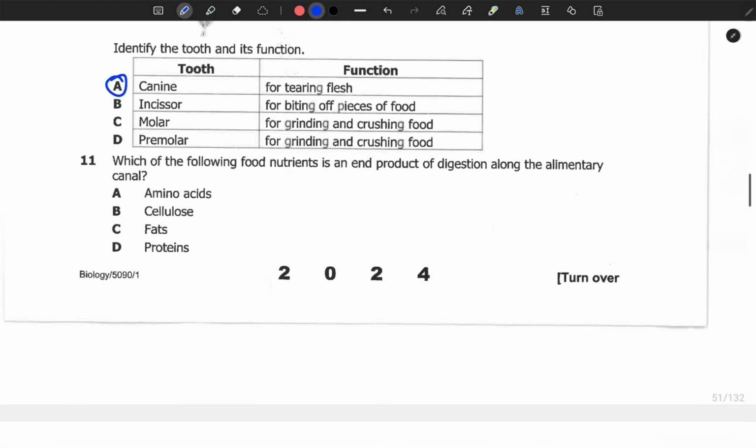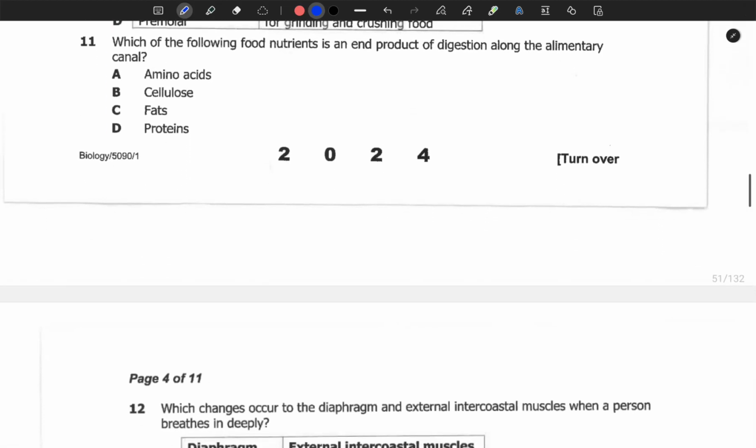Then we move on to number 11. Which of the following food nutrients is an end product of digestion along the alimentary canal? So if you look at the end products, we are looking at things that we are getting after digestion is done. So we are looking at food values in smaller sizes that can be easily absorbed into the bloodstream.